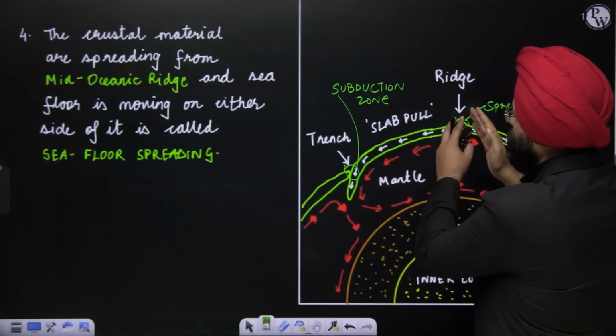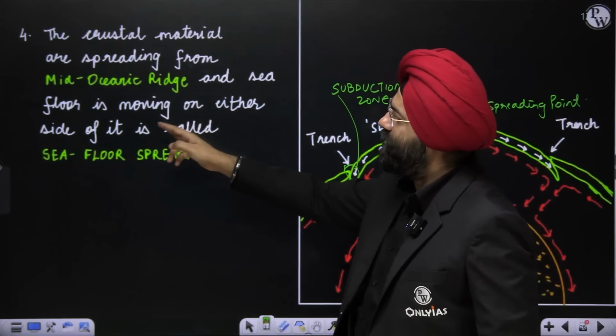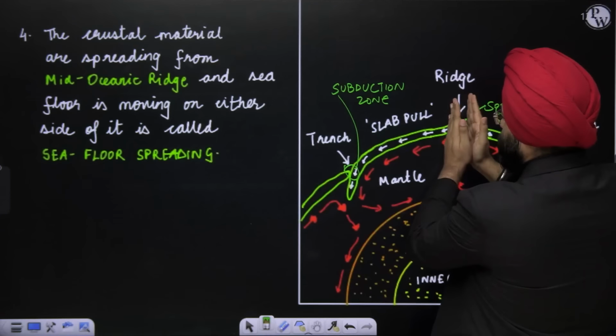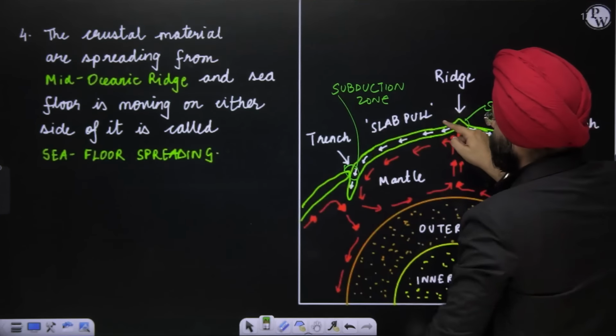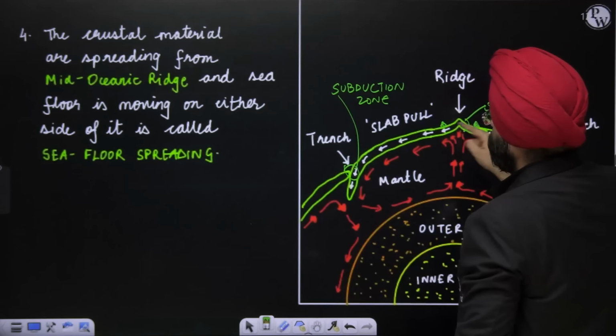Next, the crustal materials are spreading from the mid-oceanic ridges. So this is a ridge, this is spreading outward. The sea floor moving on either side is known as sea floor spreading. So let us say it is inside the ocean over here, this is moving. Supposing there is a volcano over here, or some volcanic substance or structure over here.